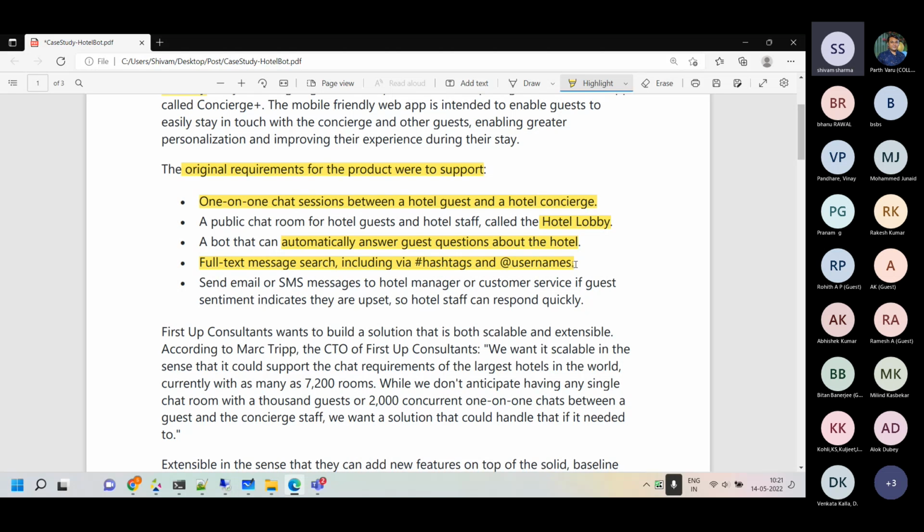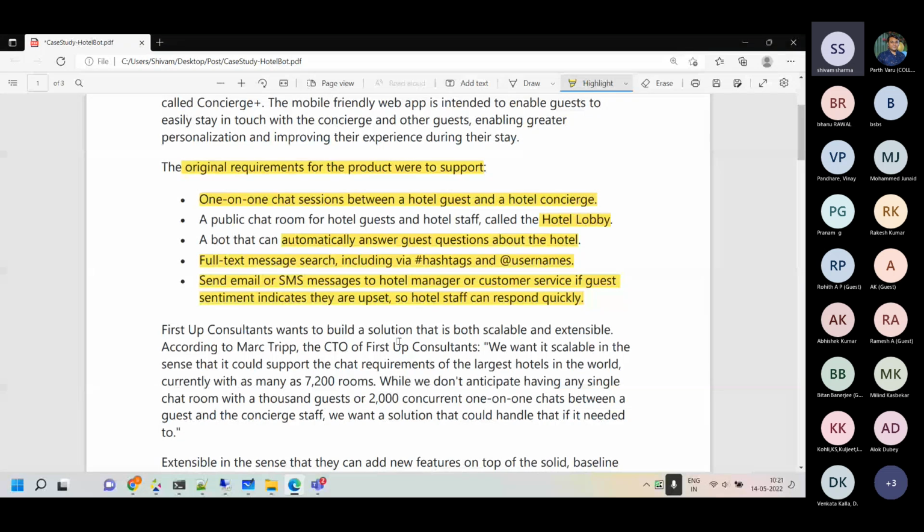And we can also send SMSs. This SMS part is not there right now, but you can send emails and SMS as well in a very straightforward manner. So if the average sentiment goes way beyond a threshold, let's say all the customers are typing something negative, maybe complaining about your restaurant food services, or the restaurant is closed, or maybe the spa is not working or is not good, then if a lot of them are complaining negatively, we can make an alert and inform the hotel owner to go and take care of it.